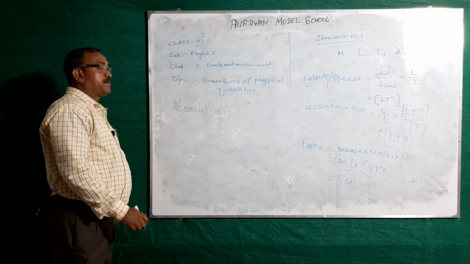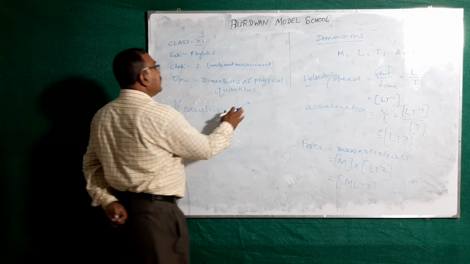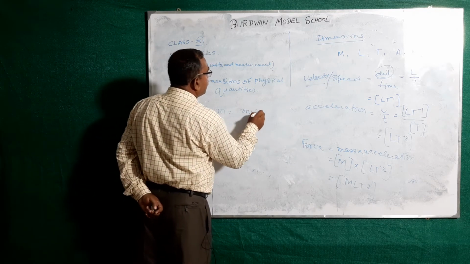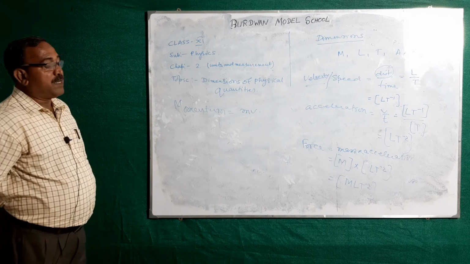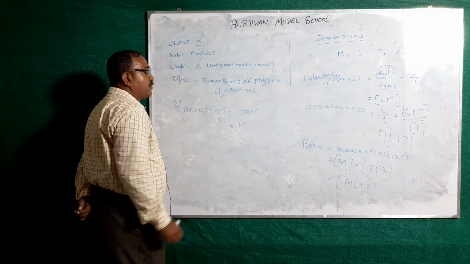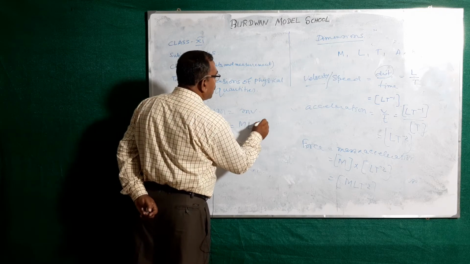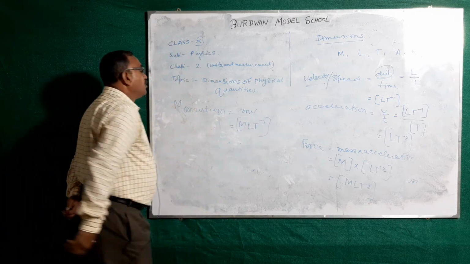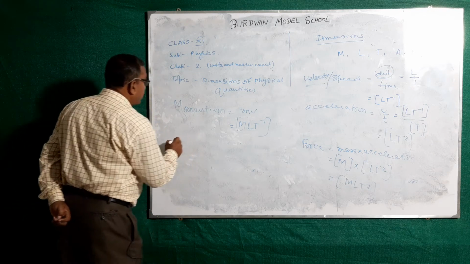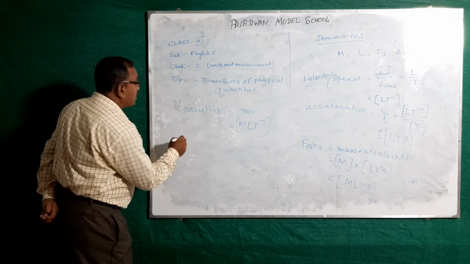Momentum: momentum is the product of mass and velocity. What is the dimension of mass? What is the dimension of velocity? So you know it.